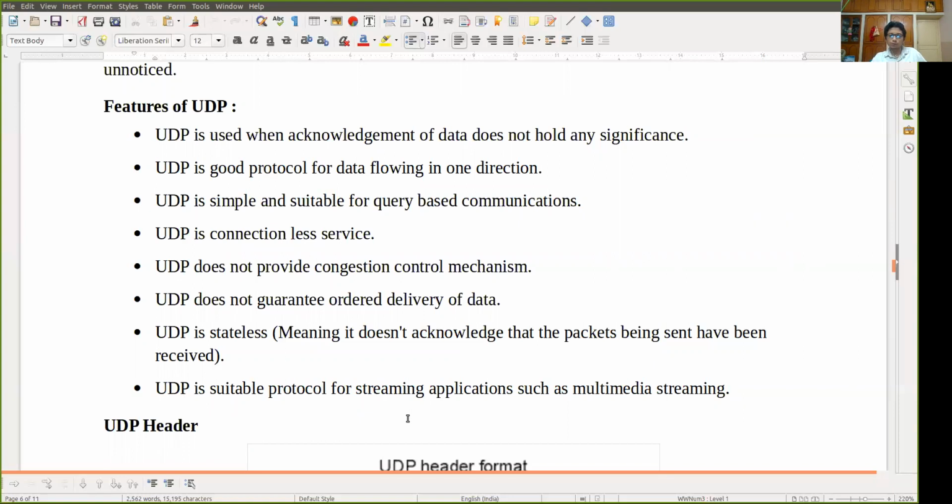UDP is a good protocol for data flowing in one direction, suppose from my end to your end. UDP is simple and suitable for query-based communication. UDP is a connectionless service, as I told you at the very beginning of the class. UDP does not provide a congestion control mechanism. UDP does not guarantee ordered delivery of data, TCP provides that. UDP is stateless, meaning it does not acknowledge the packets being sent and received. UDP is a suitable protocol for streaming applications such as multimedia streaming.